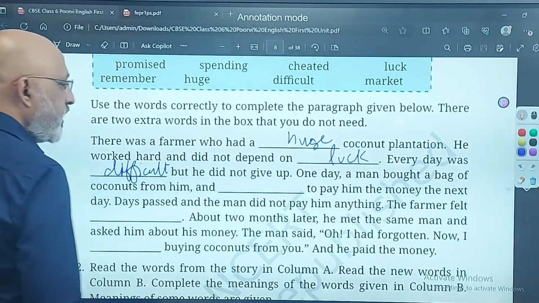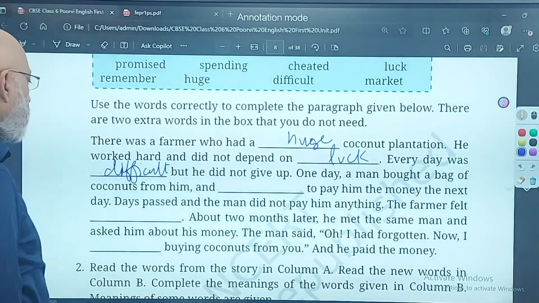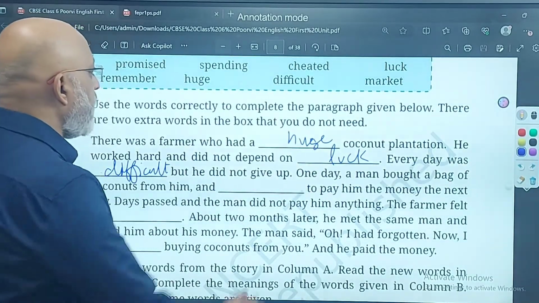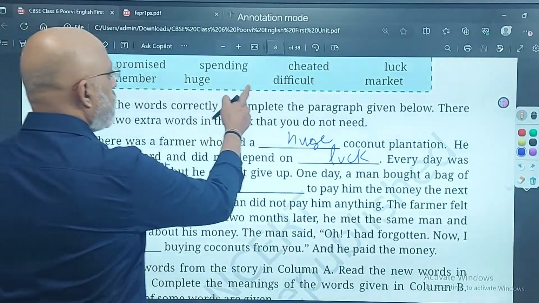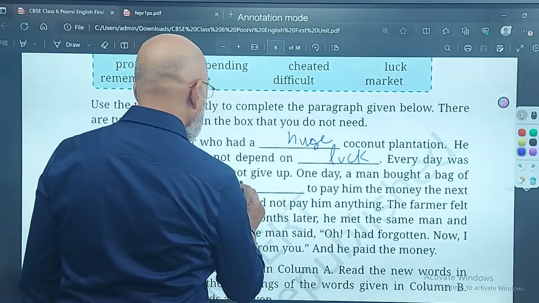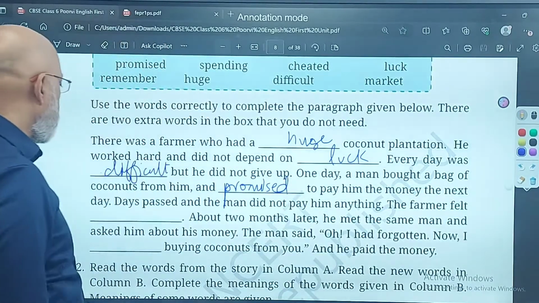Every day was difficult, but he did not give up, means he did not stop trying. One day, a man bought a bag of coconuts from him and promised to pay him the money the next day.